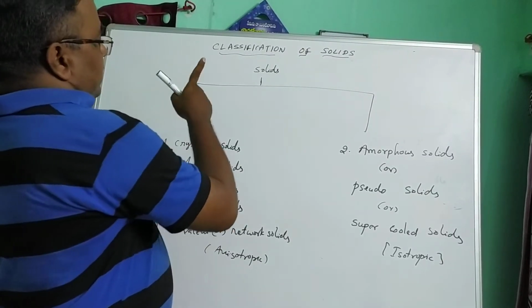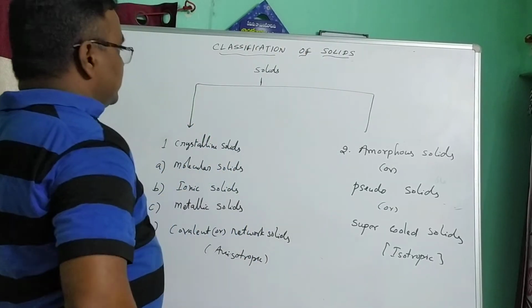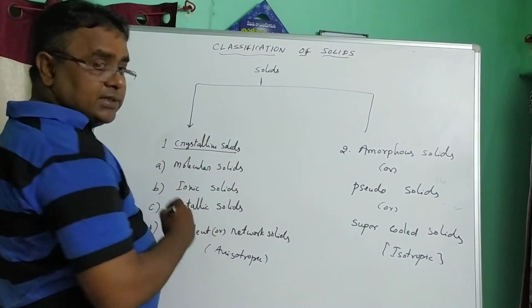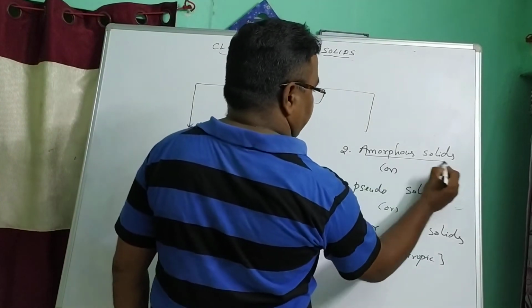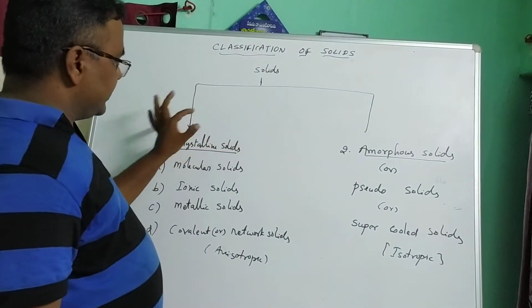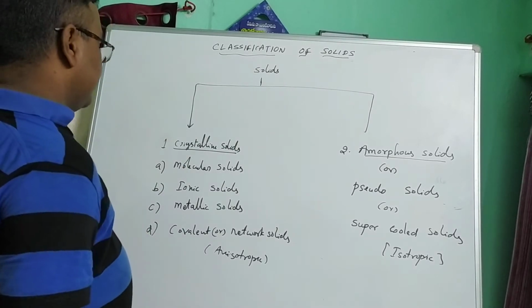Now let me talk about the classification of solids. Solids are generally classified into two types: first, crystalline solids, and second, amorphous solids. Solids in the crystalline state are known as crystalline solids. For example, sodium chloride.